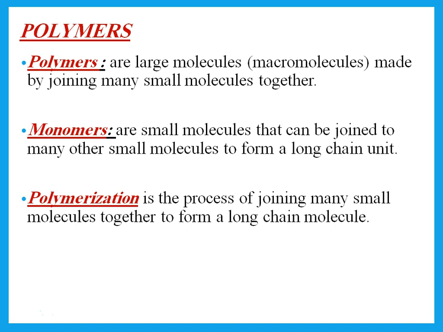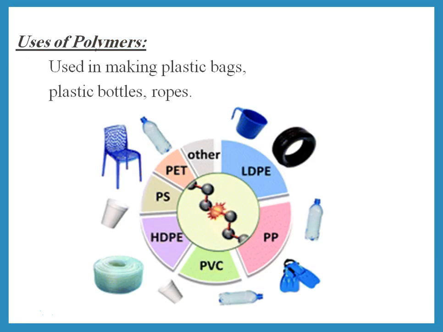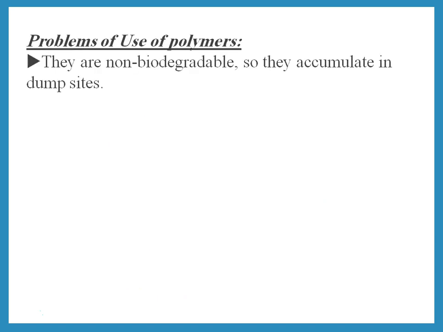Polymers. Polymers are large molecules made by joining small molecules together. The small molecules are called monomers, and the process is called polymerization. Now, uses of polymers. What do we use polymers for? Remember that polymers is the chemical name for plastic. So what do we use it for? In making the things that we make from plastic. Plastic bags, plastic bottles, plastic ropes, whatever.